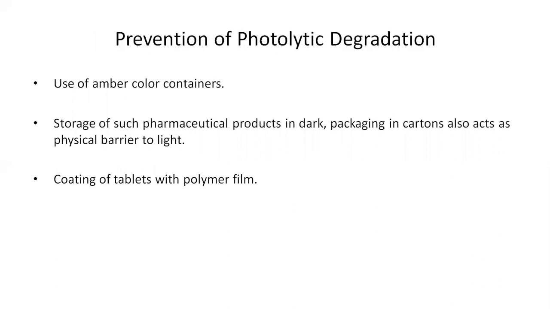Now the methods by which we can prevent photolytic degradation are: firstly, we can use amber color containers. Amber color containers are mostly brownish color containers which prevent the penetration of UV light into them. Secondly, storage of such pharmaceutical products in dark packaging or in cartons also acts as a physical barrier to light. And coating of tablets or other formulations with polymer films so that they cannot come in direct contact with light.